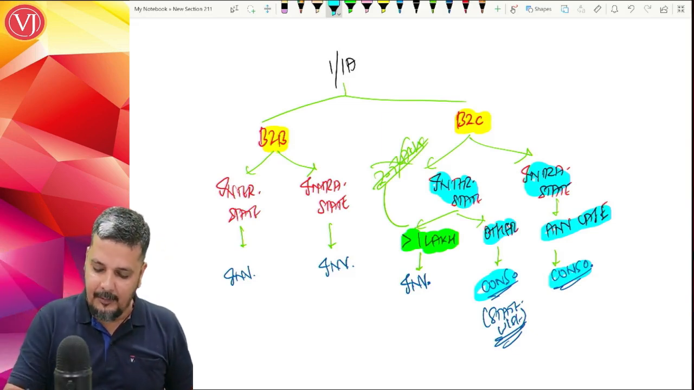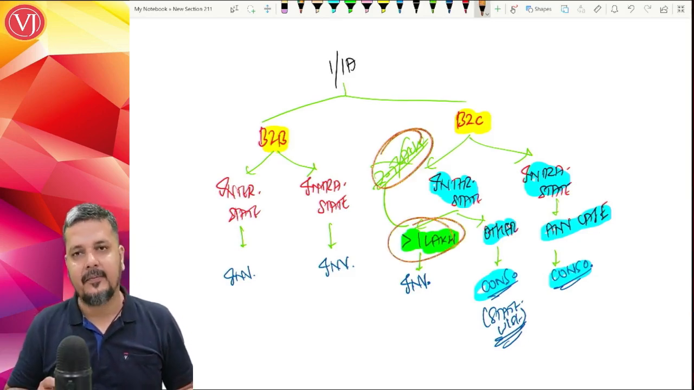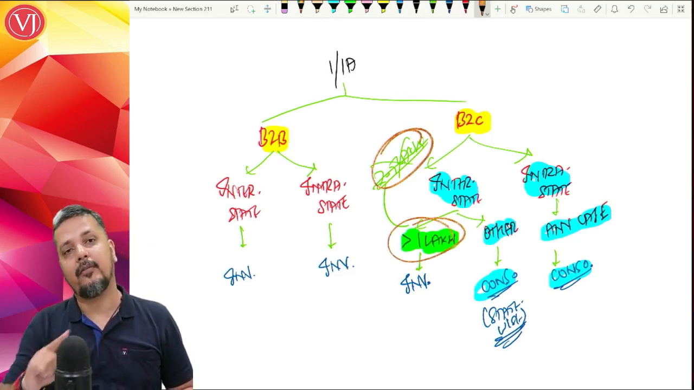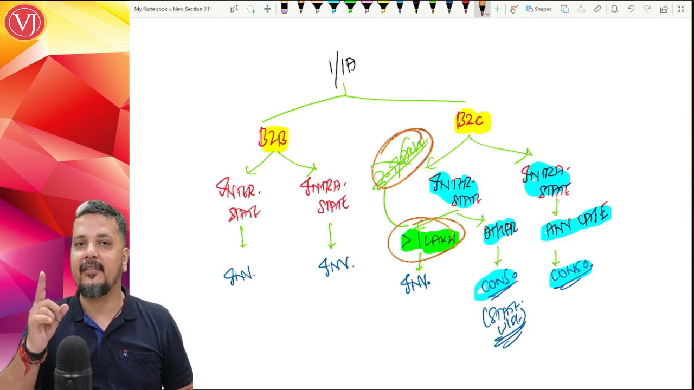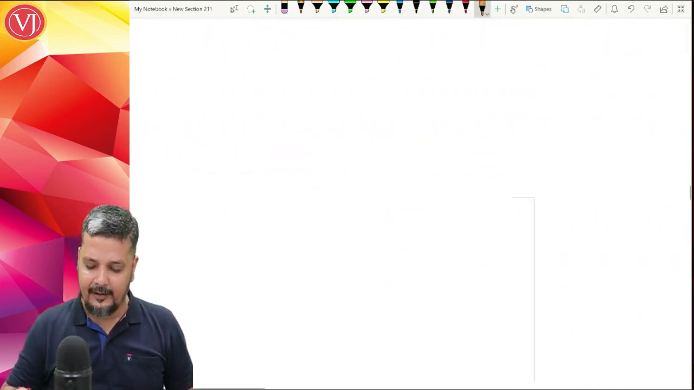So what is the amendment that is there? The amendment is that previously the B2C large interstate limit was 2.5 lakhs. Now B2C large interstate is 1 lakh. That is the amendment, which is equally applicable in 1A.